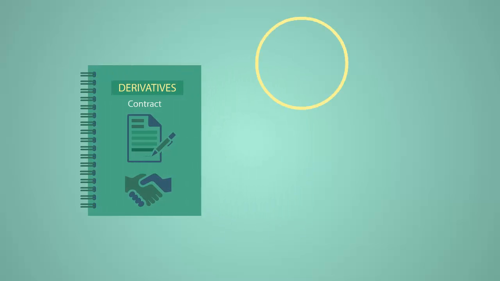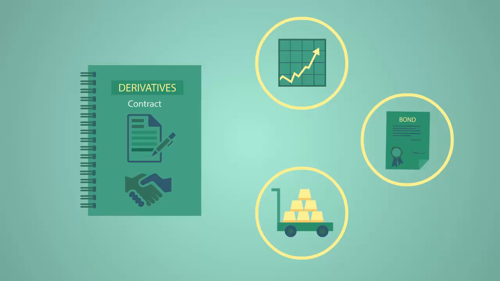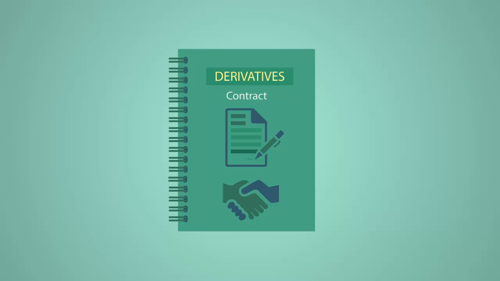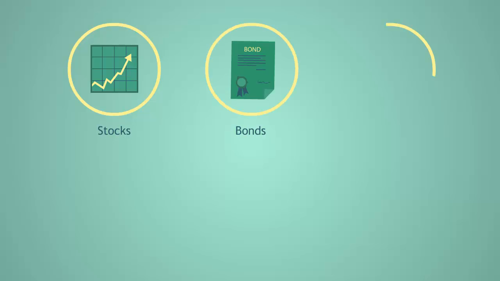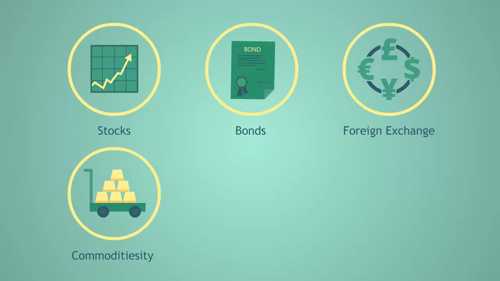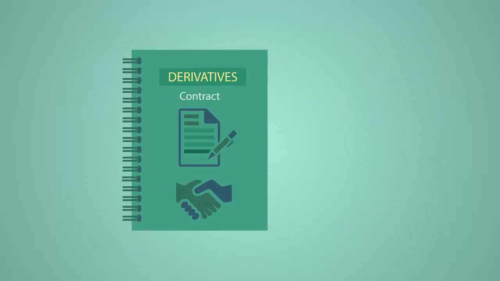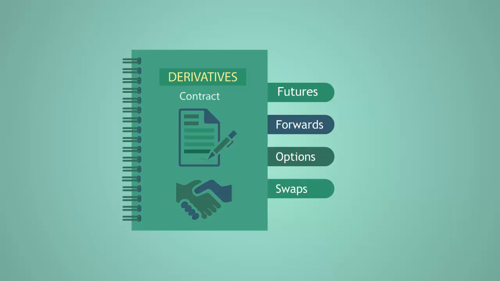Derivatives, as the name suggests, derive value out of underlying assets. These are just a contract and have no value of their own. The most common assets for which derivative contracts are made are stocks, bonds, foreign exchange, commodities, crude oil, and indices, etc. The main types of derivatives are futures, forwards, options, and swaps.